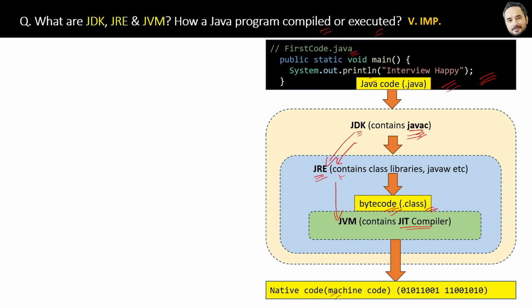So this conversion of bytecode to native code, machine code, is called runtime. If there is any error, then it is called a runtime error.